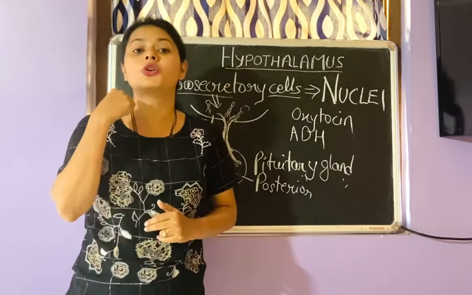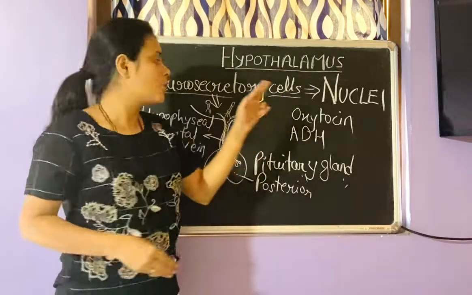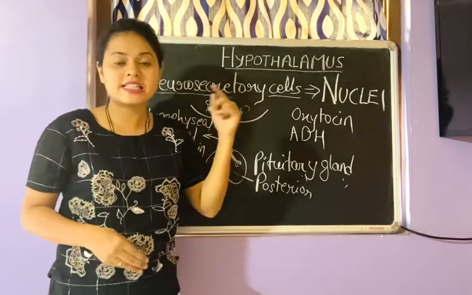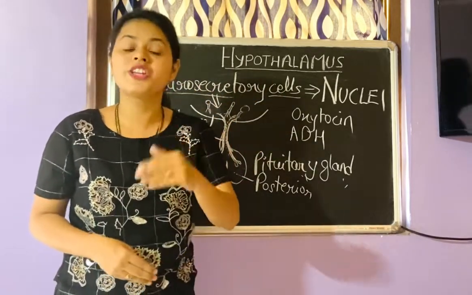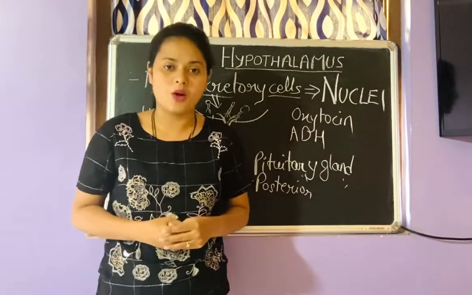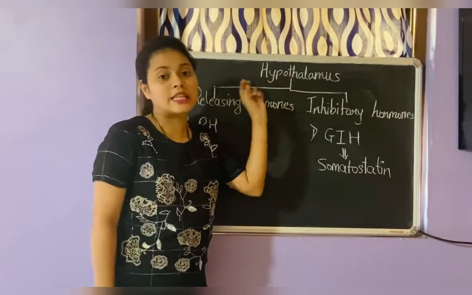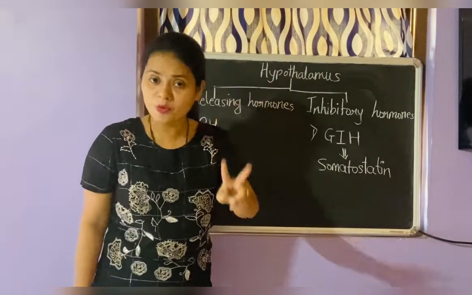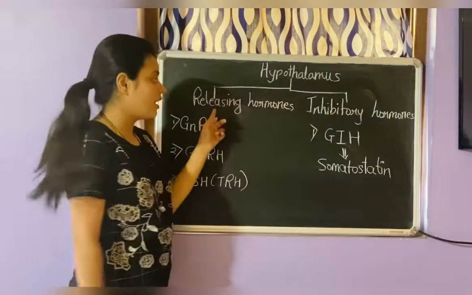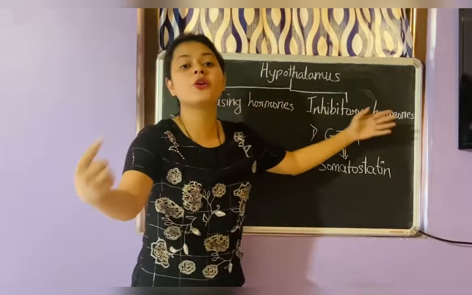Now let us move on to the next one. Which are the two types of hormones the neurosecretory cells are going to secrete? Let me tell you. Students, the hypothalamus secretes two types of hormones, as I already told you: releasing hormones and inhibitory hormones.